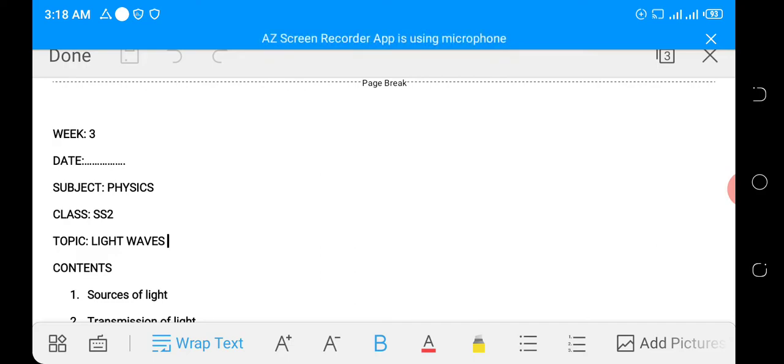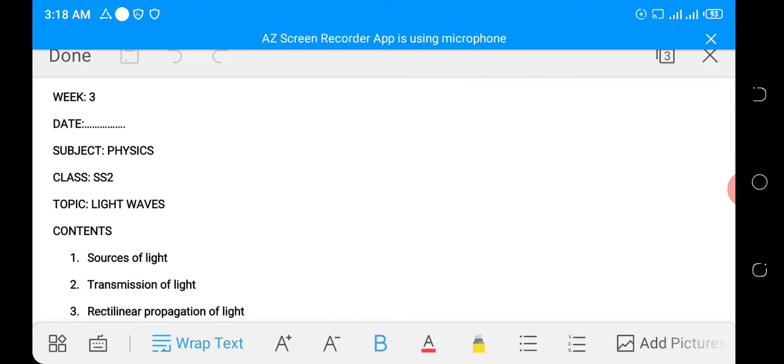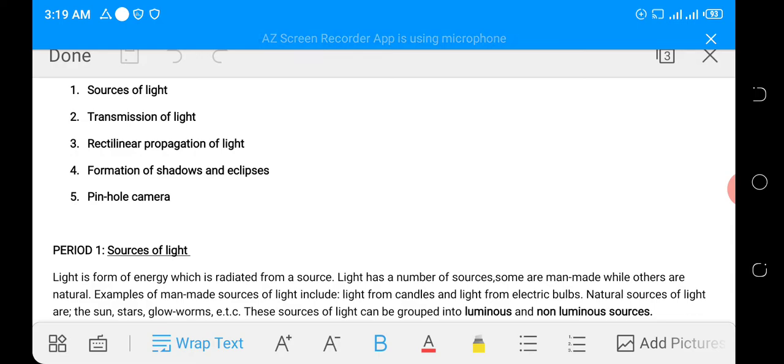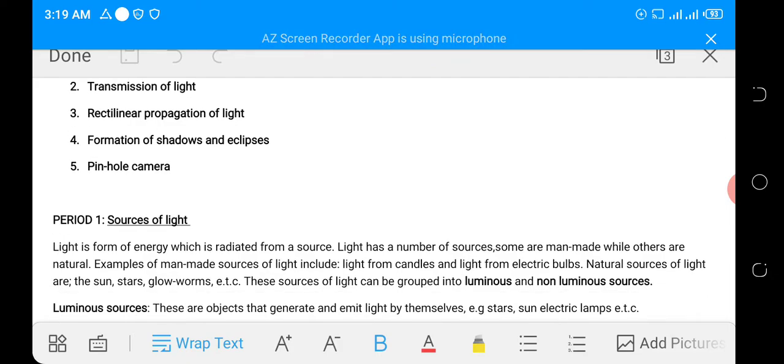I'm seizing this opportunity to welcome you to the beginning of another week of our e-learning class. And for this week, the topic of discussion is going to be light waves. Under this topic, we have subtopics: sources of light, transmission of light, rectilinear propagation of light, formation of shadows and eclipses, and pinhole camera. So let's begin.